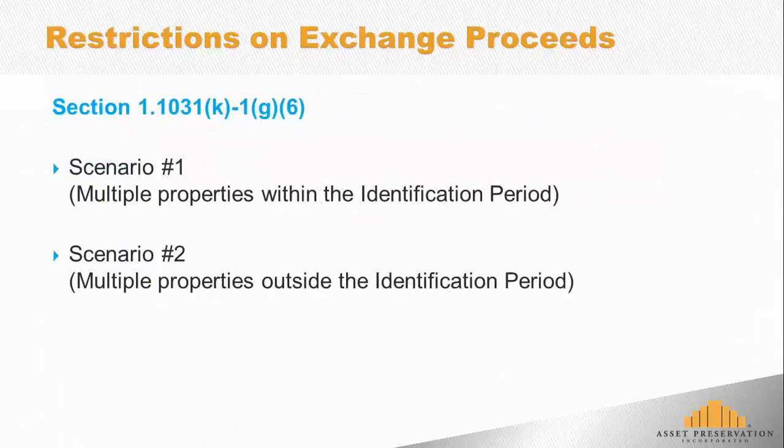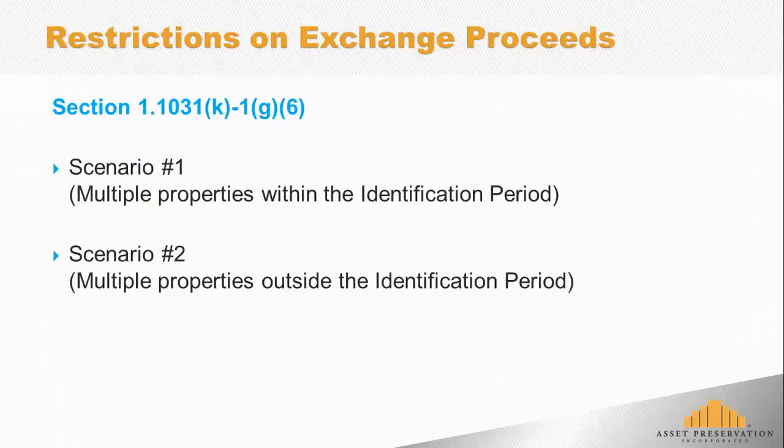So in scenario A, if the taxpayer decides they only want to buy one and receive the excess proceeds as taxable boot, what they want to do within the 45-day identification period is this: unidentify property 2 and property 3. That way they're entitled to buy property 1. Once they buy that property, they bought all the property that they're entitled to under the exchange agreement. They cannot buy any more property. Therefore, the excess proceeds, the remaining boot in the qualified intermediary's account, can be released to the taxpayer. So they'll pay taxes on it, but the intermediary can release it.